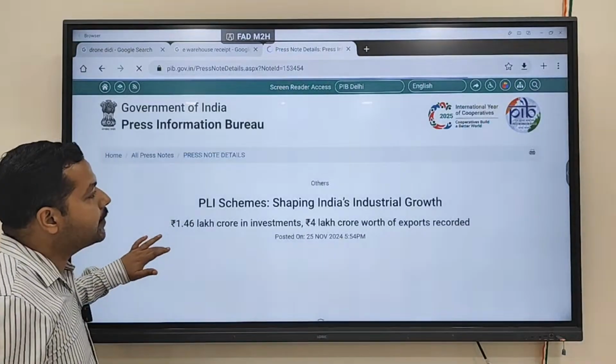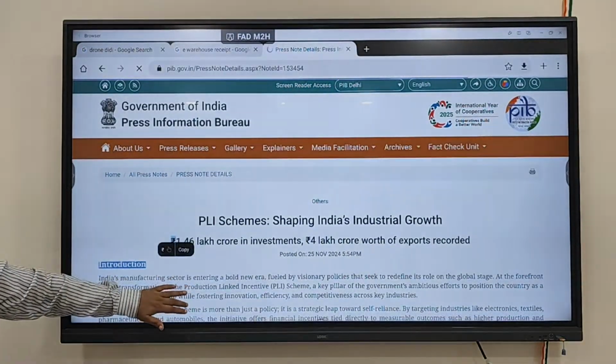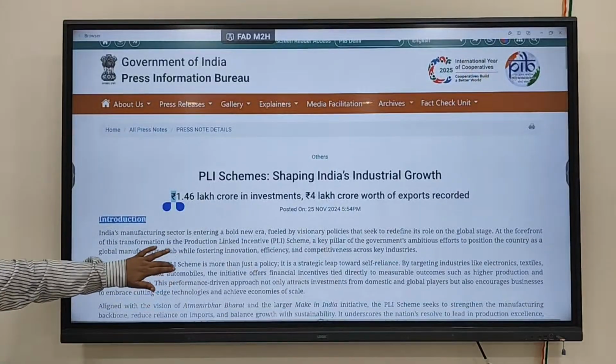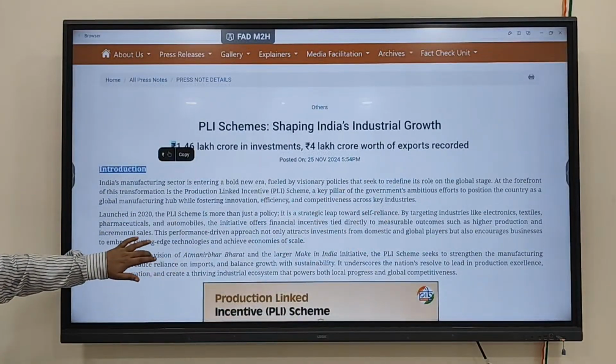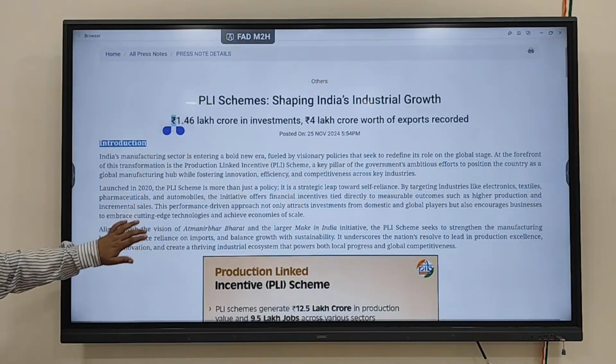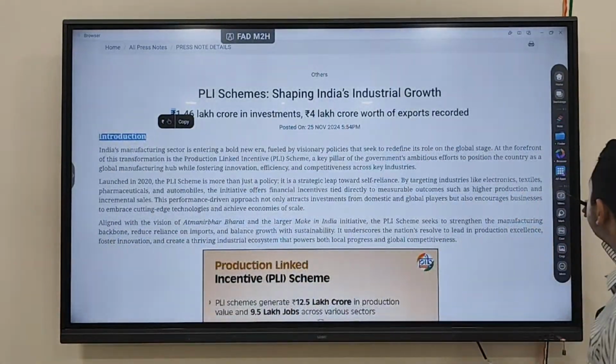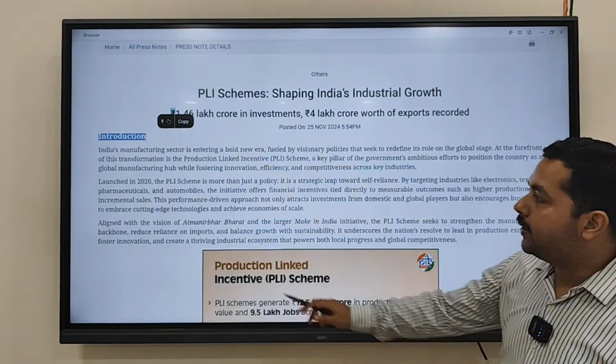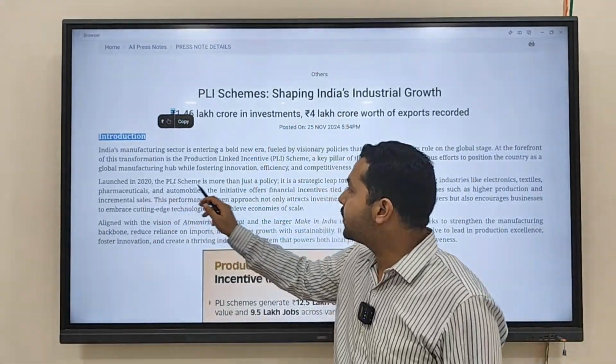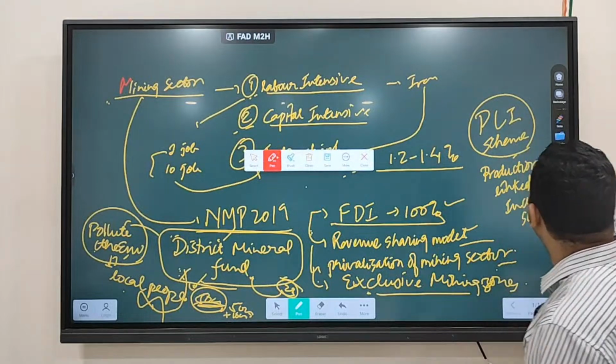So you can see this scheme, the PLI scheme, is shaping India's which type of growth? Industrial growth. Okay, so that is what you have to keep in mind. Government has brought the PLI scheme. You can see it was launched in which year? The PLI scheme was brought for the first time in 2020. Launched in 2020, the PLI scheme is more than just a policy.